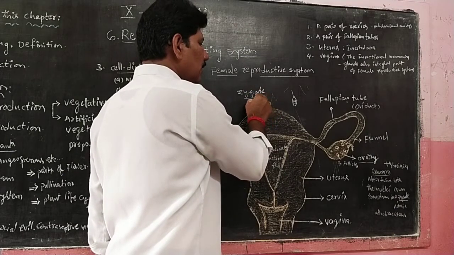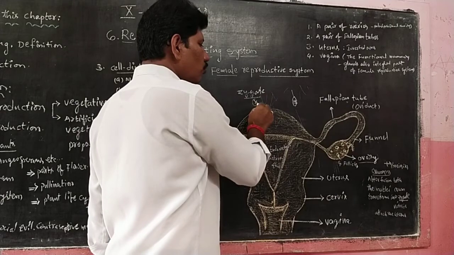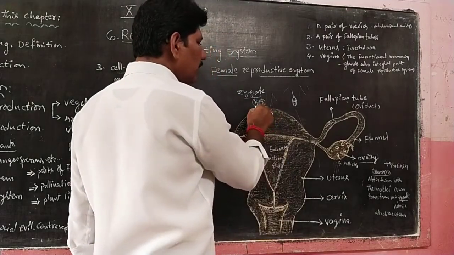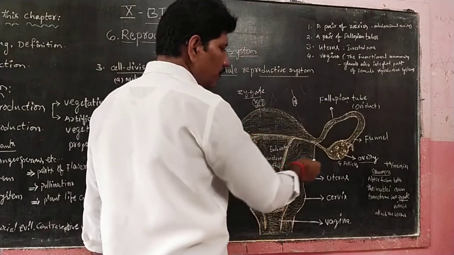Zygote means X plus Y. That means X is the ovum and Y is the sperm. For example, we have to imagine that. So this zygote is a diploid, 2n condition.